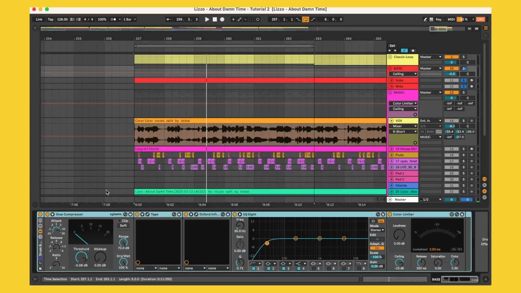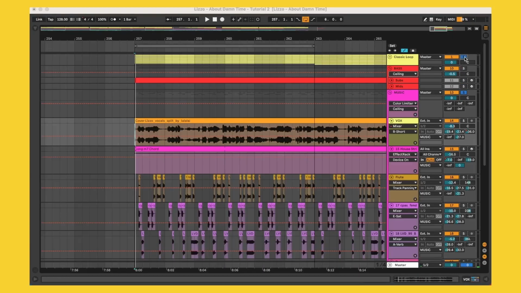And then this processing that I mentioned at the top is on the group of both of those, and it's kind of just gluing everything together and making things nice and tight. So with that said, now we're going to move on to a little bit more complex harmonic content, and we're going to look at kind of the chords and all the melodics that sit over top of everything.